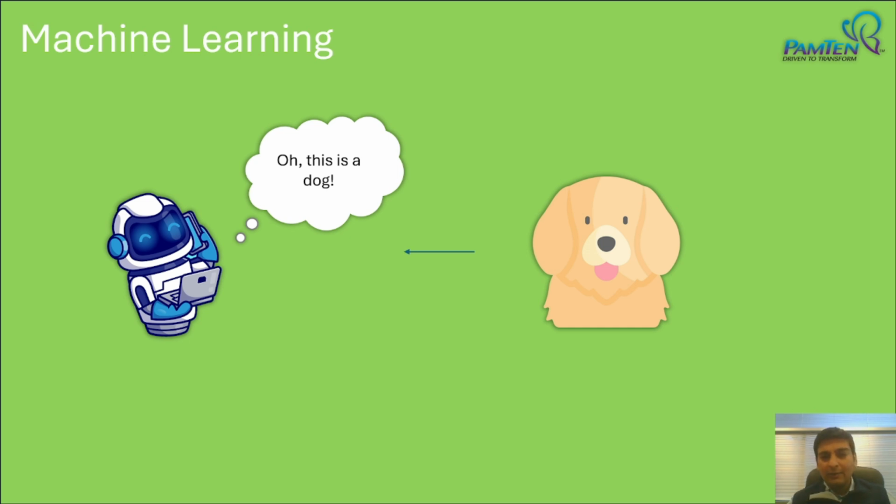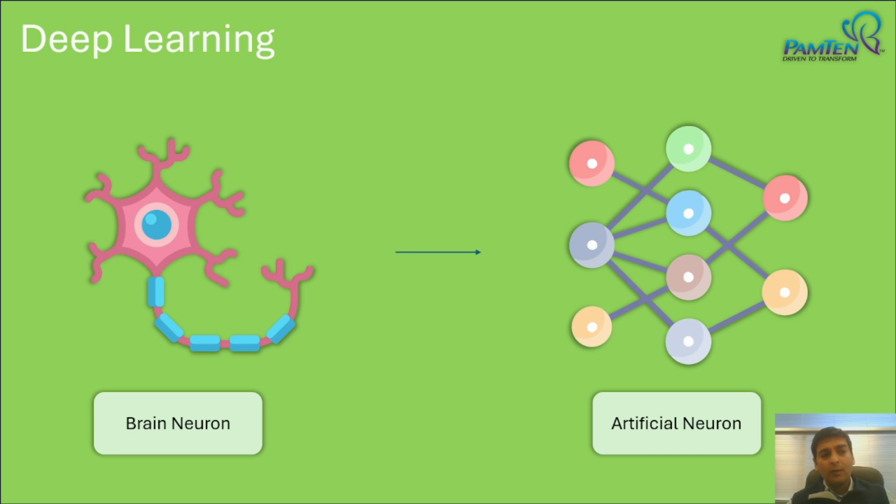Again, the same principle is working over here. So what you do is you feed it a label and also add an image along with it, or data along with it. So data plus label, and that is how machine learning works. We understand what machine learning is. Now we'll go deeper and understand what deep learning is.